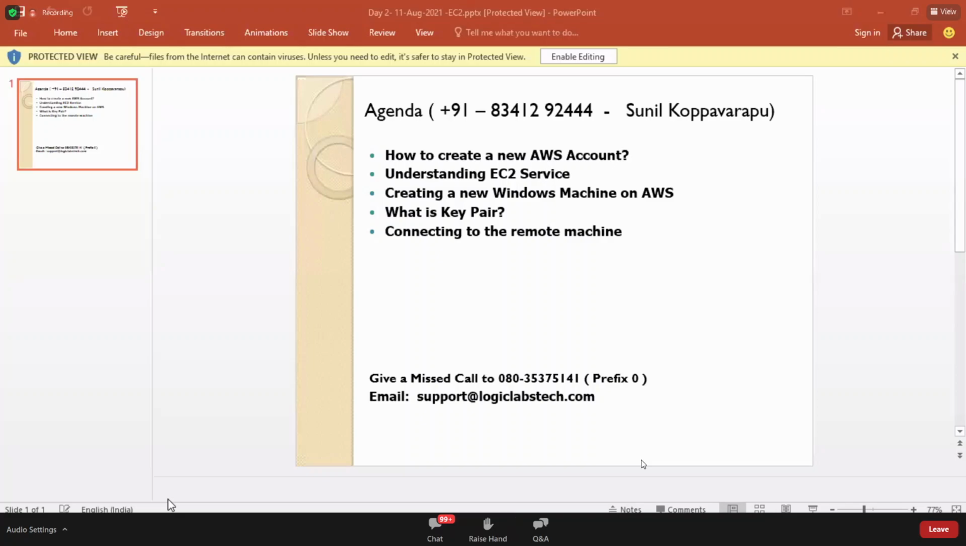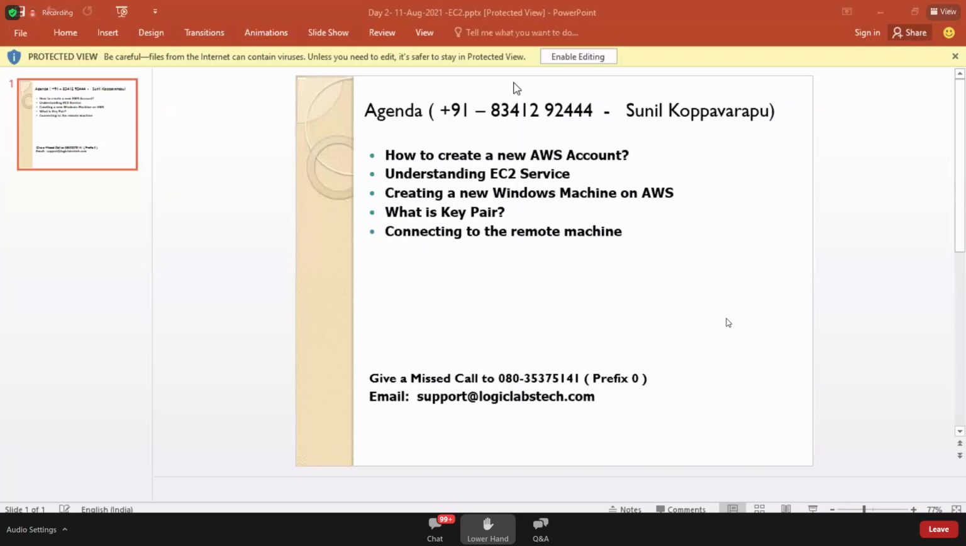Any questions? We have successfully created a Windows machine. Any questions? Karthik Shiliveru, good morning. Karthik, can you hear me? Your question, please.